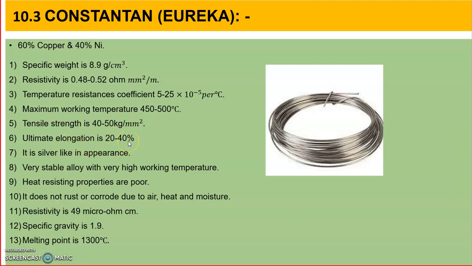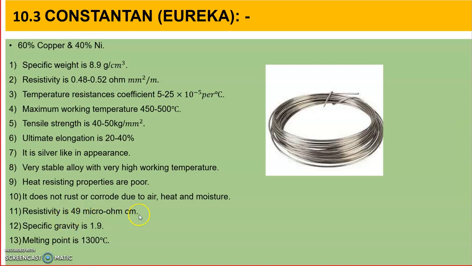Ultimate elongation: when stress is given, the material will go on elongating, and elongation is 20 to 40%. Long elongation is not required, because if the expansion coefficient is more, then elongation will be more. So that is not desired. It is silver-like in appearance. Very stable alloy with very high working temperature. Heat resisting properties are poor. It does not rust or corrode due to air, heat and moisture.